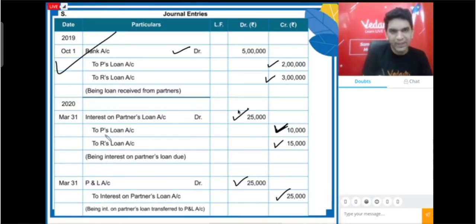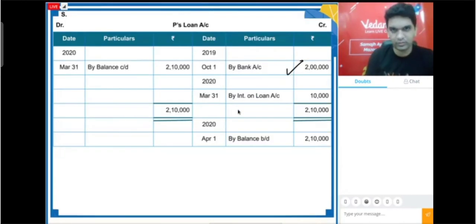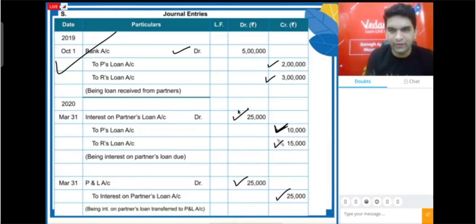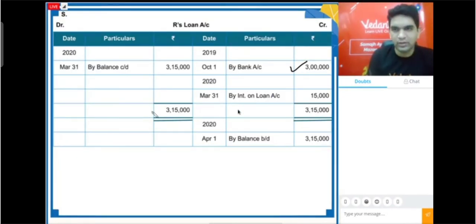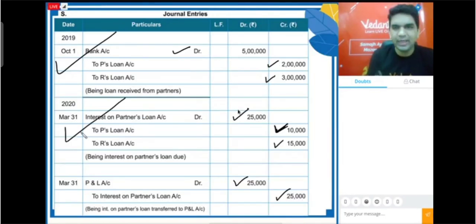Now here again, P's loan account is credited by 10,000. So again in P's loan account on the credit side, I will be recording by interest on loan. That amount is 10,000. And R's loan account is also credited by 15,000. So on R's loan account credit side, I'll again be recording by interest on loan. It will be 15,000. That's it. So this is the second entry's ledger posting.